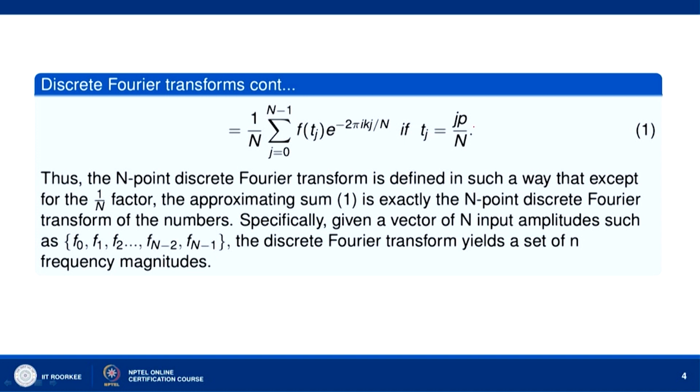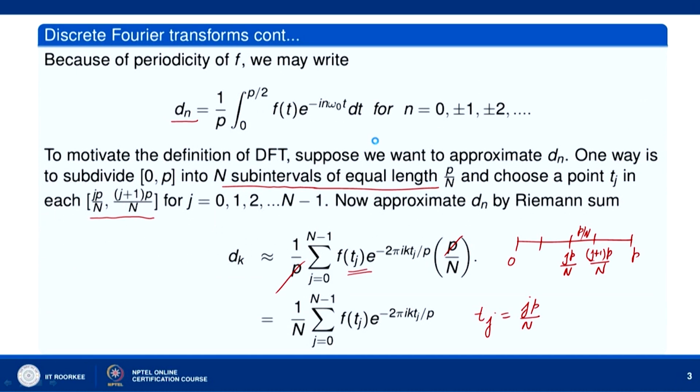If t_j equals j p by n, then putting this in, we get 1 over n sigma j equal to 0 to n minus 1 of f(j p by n) into e to the power minus 2 pi i k j p by n p, and this p will cancel.